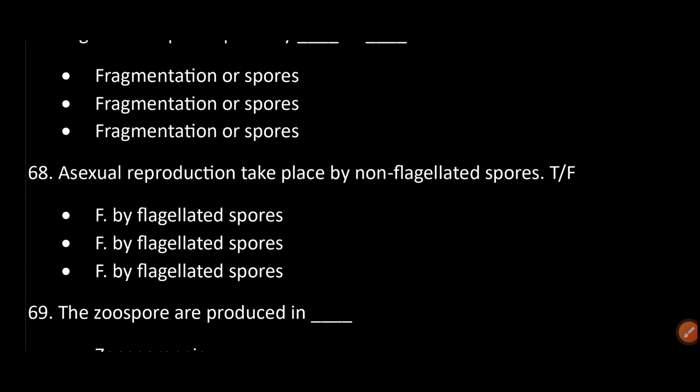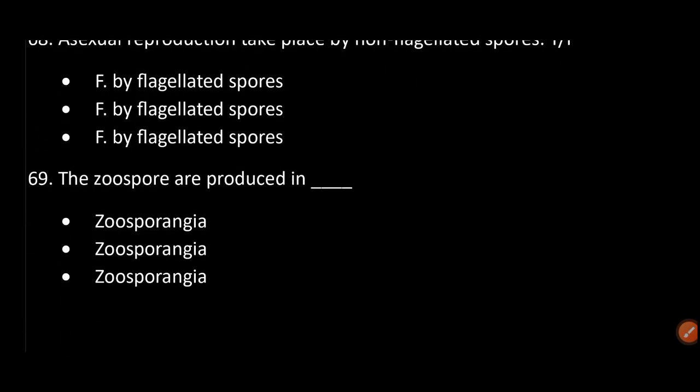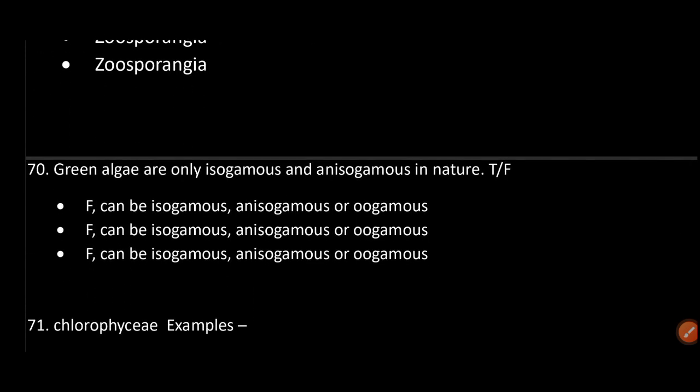Asexual reproduction takes place by non-flagellated spores. False. By flagellated spores. The zoospores are produced in zoosporangia. Green algae are only isogamous and anisogamous in nature. False.